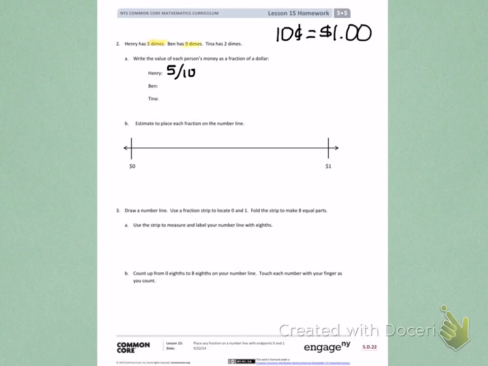Ben has 9 dimes, so he is 9/10 of the way to $1. Tina has 2 dimes, so she is 2/10 of the way to $1.